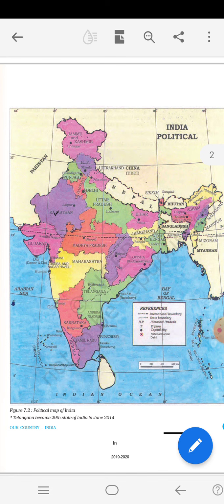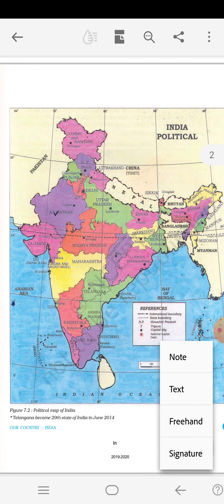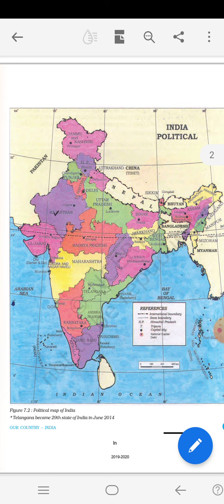Let's start our session. Before starting chapter 7, let me ask about the question I asked in the last class, which is from chapter 6. What kind of landforms are found in your state, based on the reading of the chapter, and how are they useful to the people? Few of them answered and most did not answer at all. So for that question I am going to explain the answer.